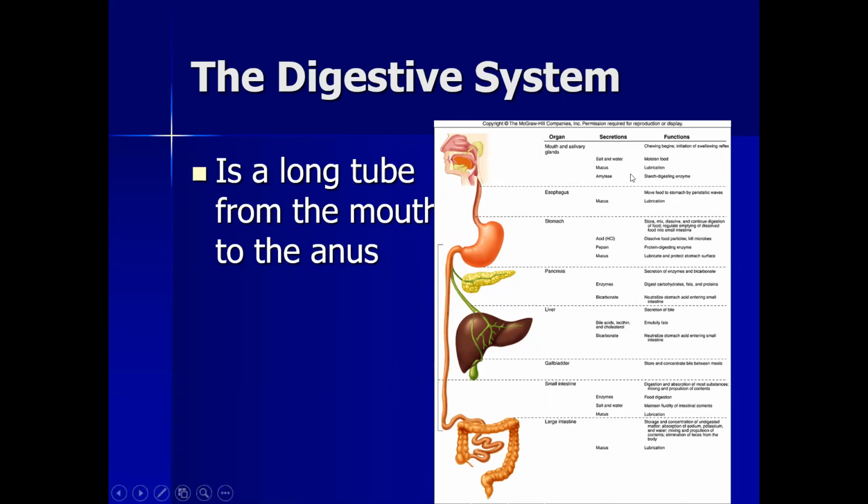as I already mentioned, all these processes in my first slide. Like in salivary juice, salt, water, and mucus are present, and amylase is present, which helps in chewing, mastication, lubrication, and starch digestion. In the esophagus, food is just lubricated, and through peristaltic movement, it enters the stomach.